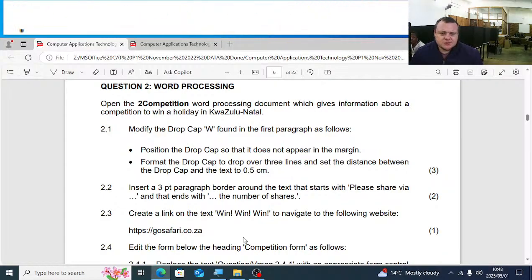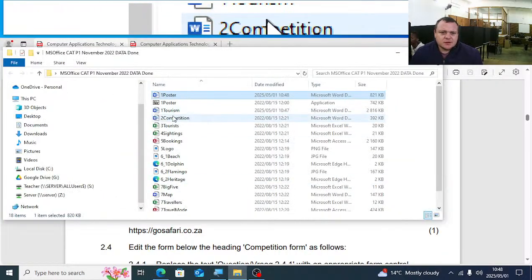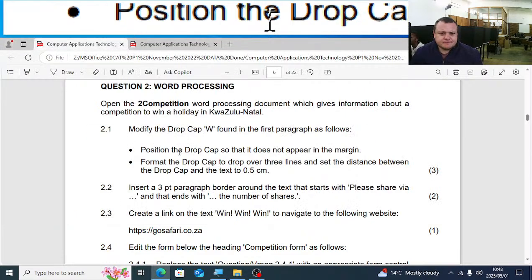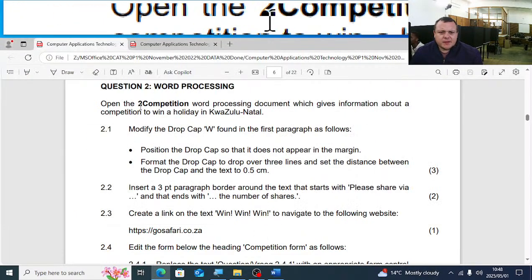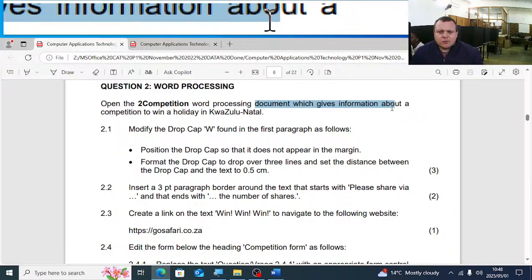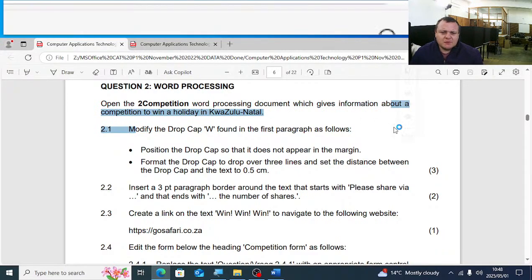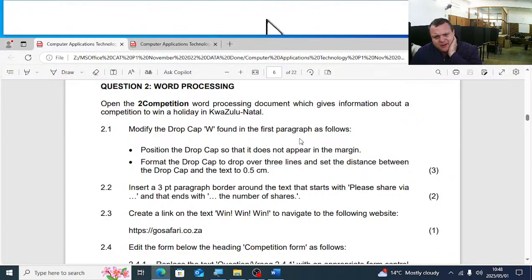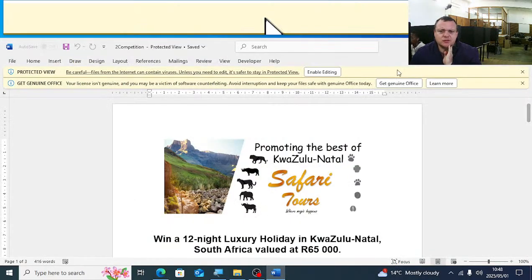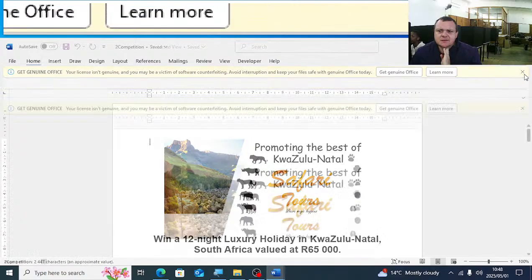The next one is to competition. So you're going to open up to competition. They tell us there, which gives information about competition to win a holiday in KZN. 2.1, modify the drop down found in the first paragraph as follows. So enable editing.